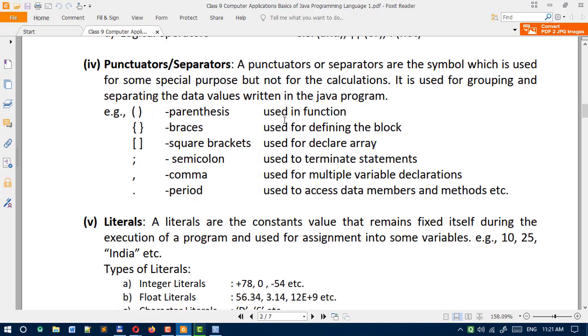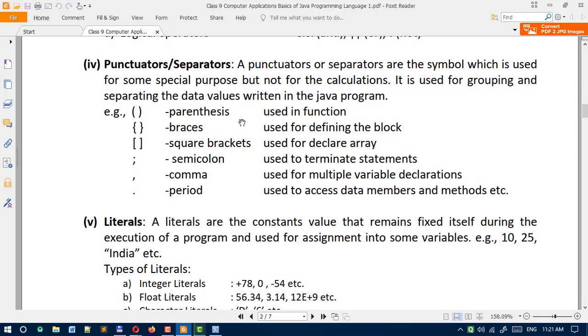Okay, so you can see punctuators are used for grouping or separating the data values written in the Java program. Here are some examples of punctuators and separators which we generally use in our Java program.